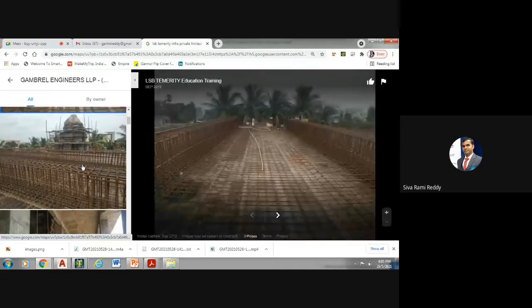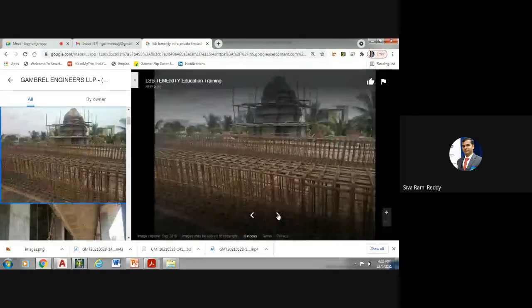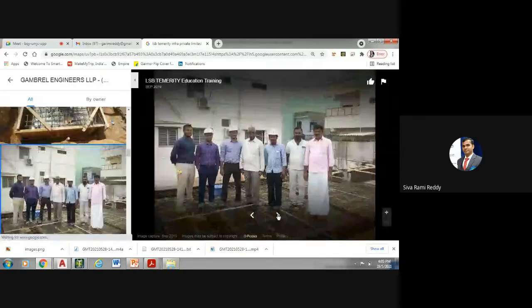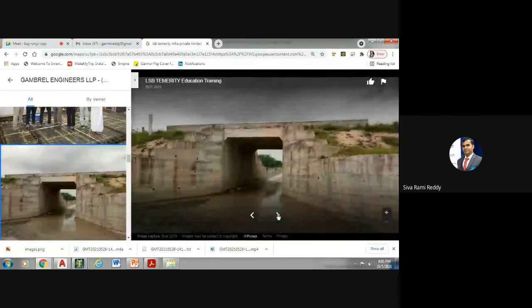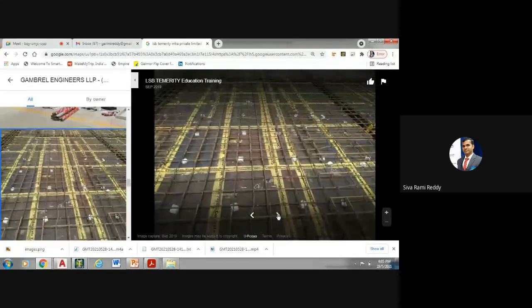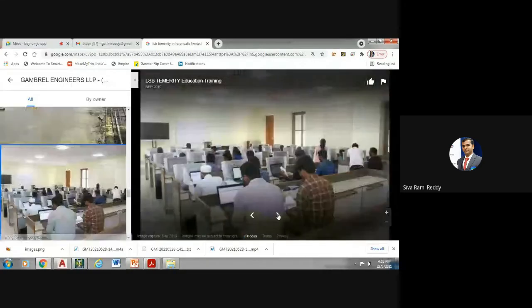These are the structures that we have designed in our past experience. This is a temple building. These are the buildings that we have designed. We have designed these bridges also. We have experience on bridges. This is an underground sump. This is a steel structure. The slab reinforcement, slab casting, and this is how we usually train the people.